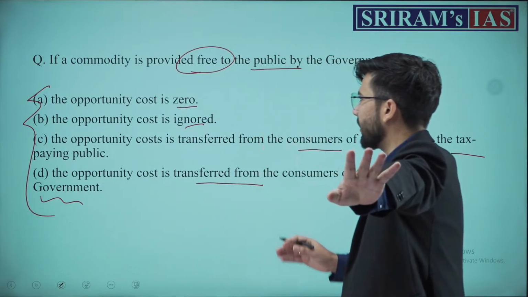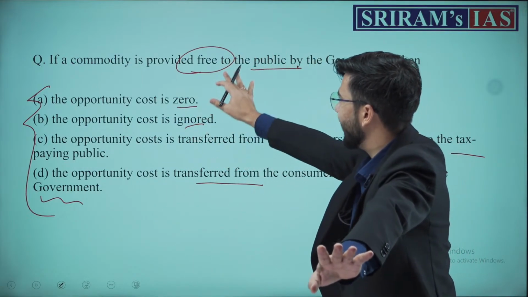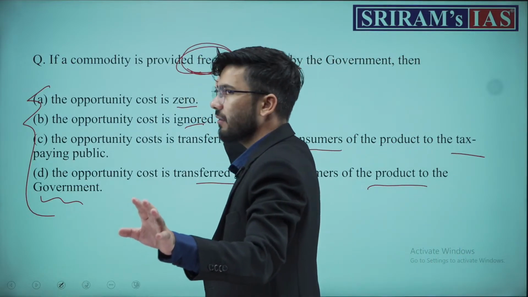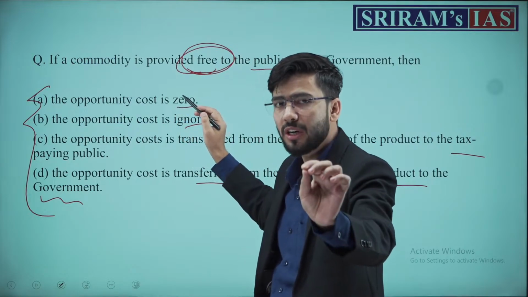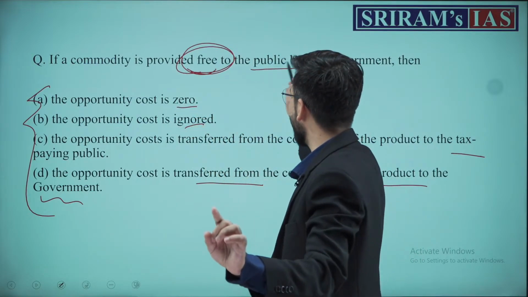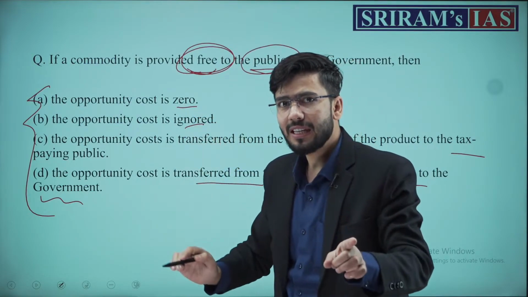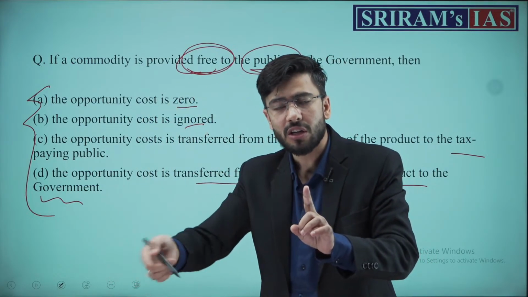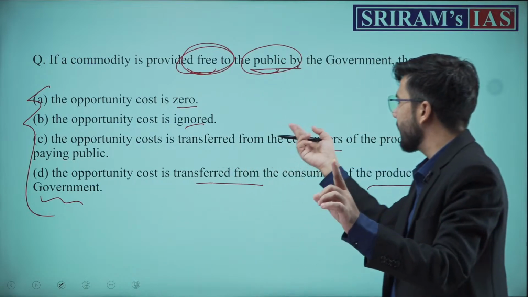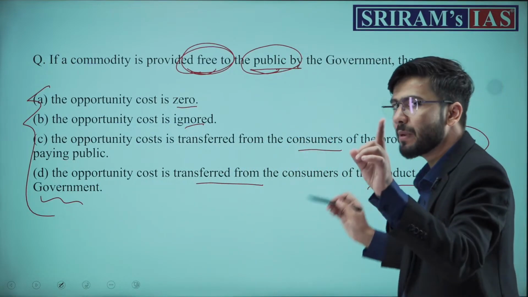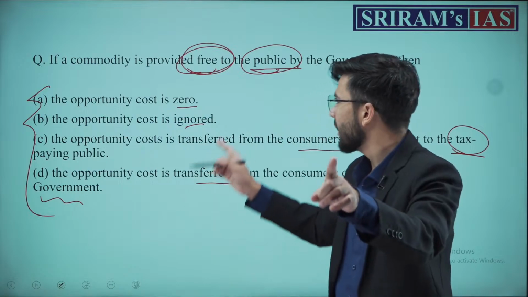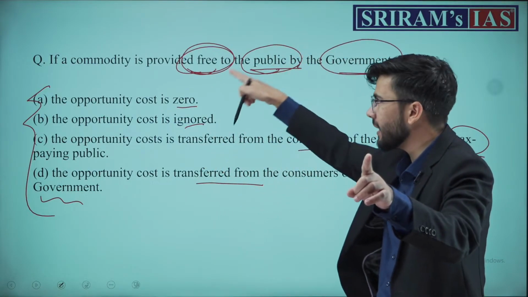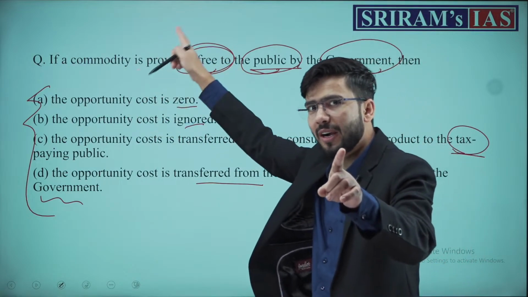How? Remember, if a commodity is provided free to the public, it means it is provided freely. Free means the cost of this commodity is not paid by the public. Otherwise, this cost would have been paid. Now someone is paying this cost. Who is paying this cost? The cost is being paid by the tax-paying public. How? Because this cost is being incurred by whom? By the government. Government is paying for this commodity which is being provided free to the public.